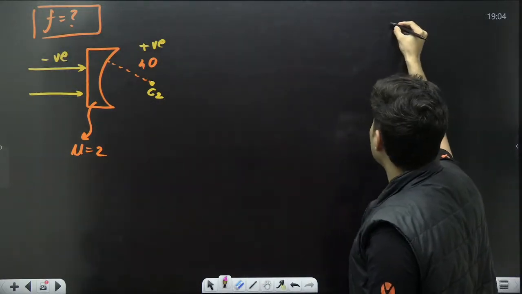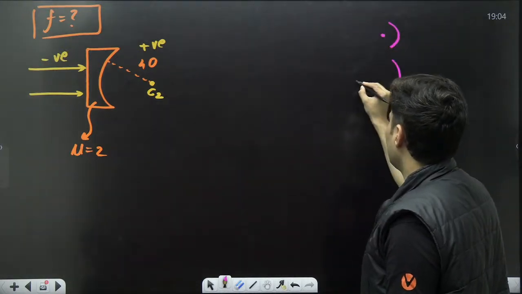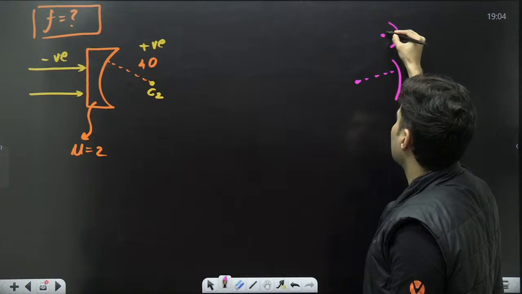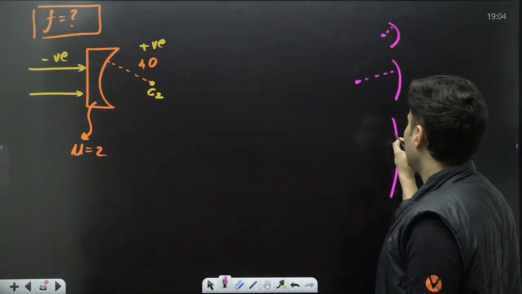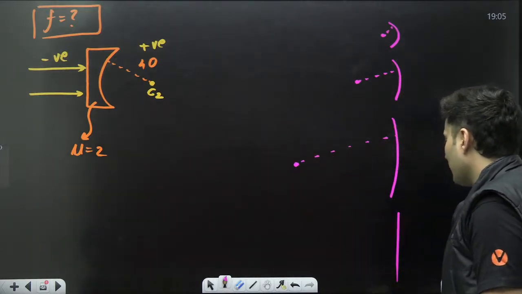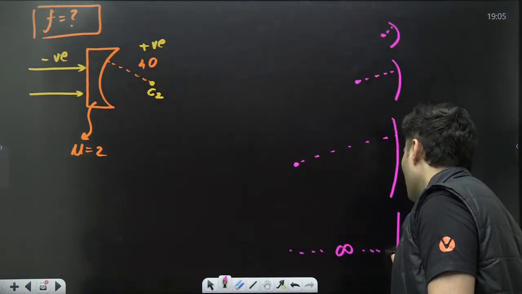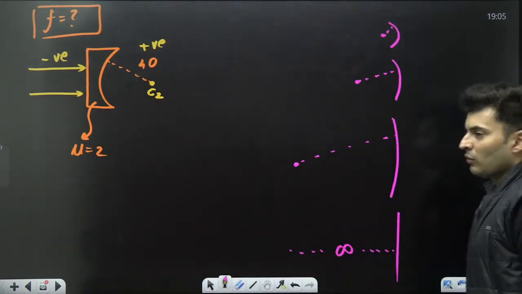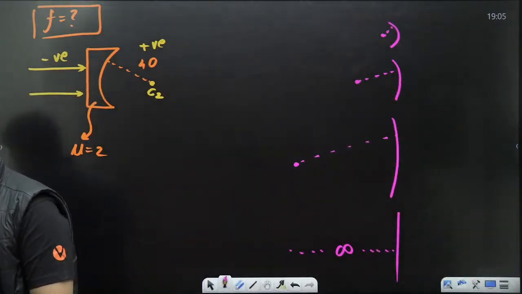If the surface was like this, the center will be here. If the surface is like this, the center will be here because now the radius has become larger. If the surface becomes like this, then the radius will become even more, correct? And the moment it becomes flat, what will happen to the radius of curvature? Won't it become infinity? Exactly, very good, Shatika.